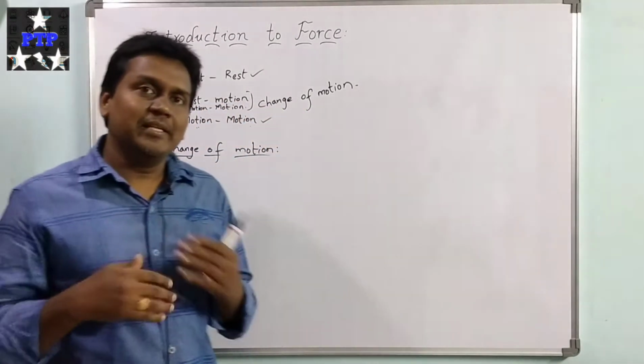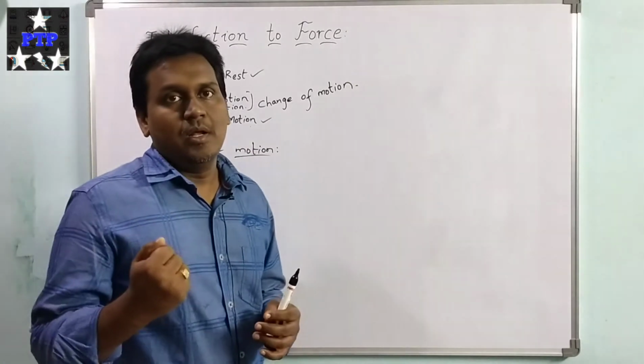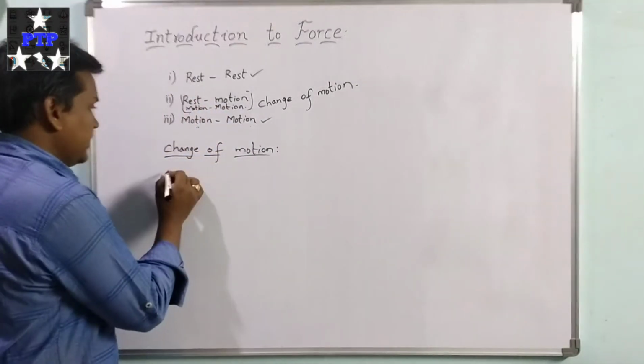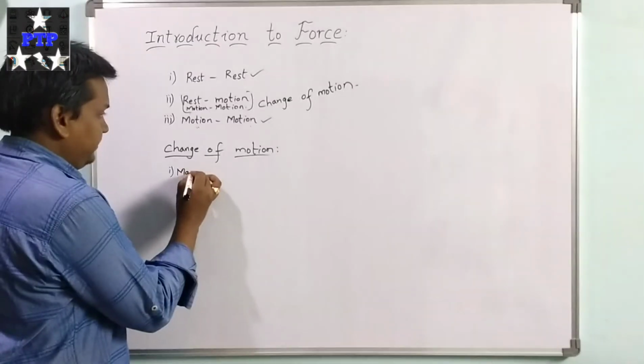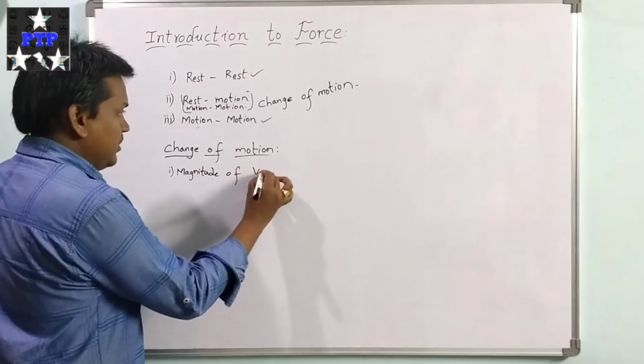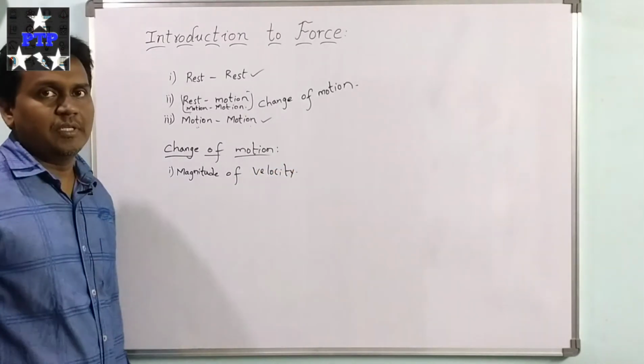When there is a change in the magnitude of velocity of a body, there will be a change of motion.